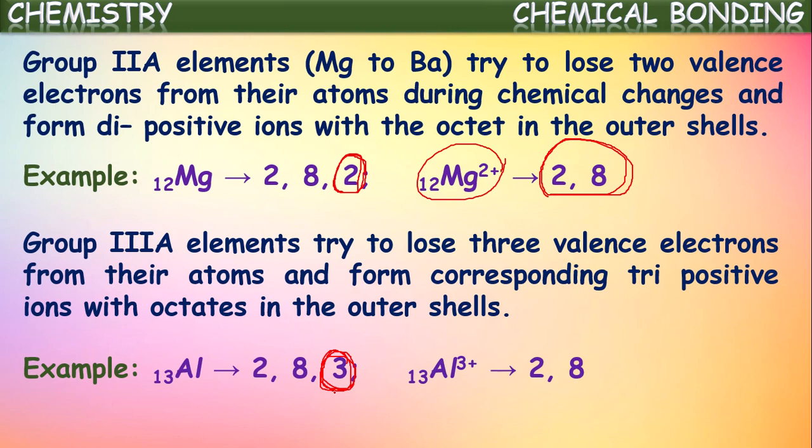As they have 3 electrons, are these elements stable elements? No, not at all, because they do not have 8 electrons. They have only 3 electrons in their outermost shell. Hence, when they are allowed to participate in chemical reactions, they will be ready to lose 3 electrons. And they lose these 3 electrons, and hence they get the nearest noble gas octet configuration. And thus they form tripositive cations or tripositive ions. So third A group elements will be ready to lose 3 electrons and form tripositive ions, and hence they get the octet configuration of the nearest noble gases.